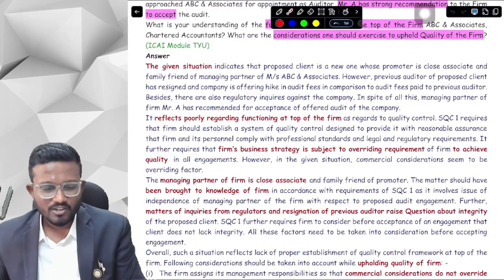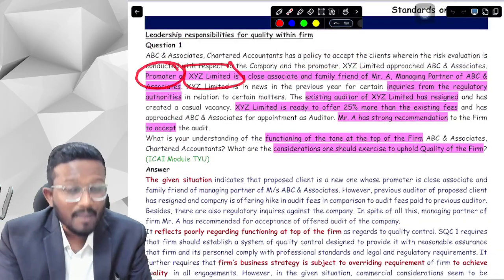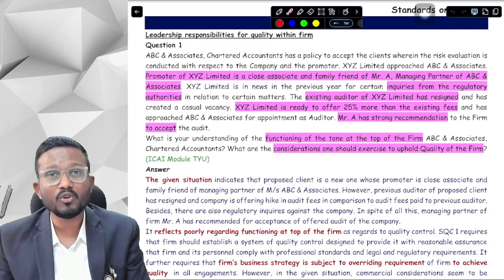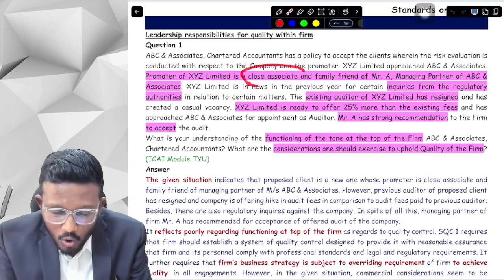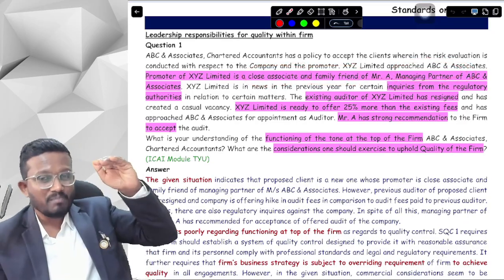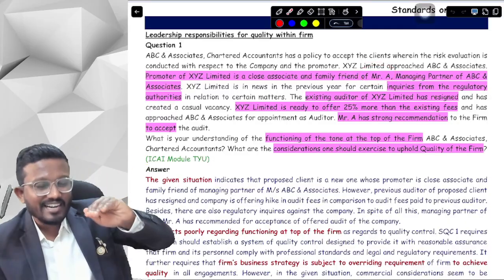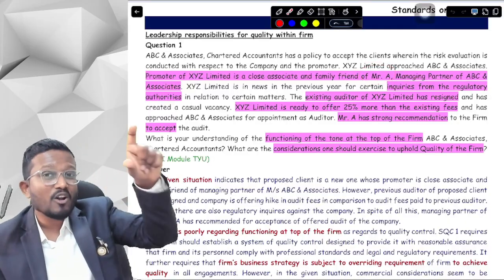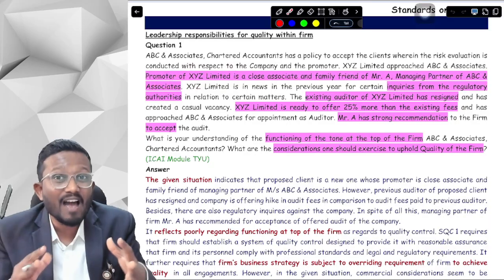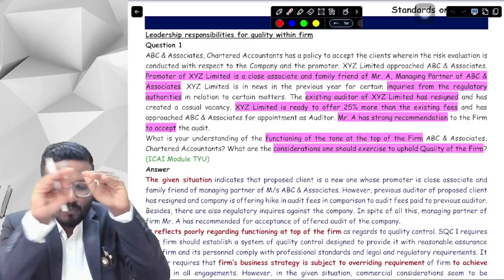Okay, yes sir. So basically what the first question wants to say is that the promoter of our potential client is a close associate and family friend of our managing partner. Our firm has a managing partner, Mr. A, and the managing partner is a close associate or a family friend of one of our potential client's promoter. So you can say they are interrelated. They have a good bond between themselves. Our leader and their leader has a good bond between themselves.